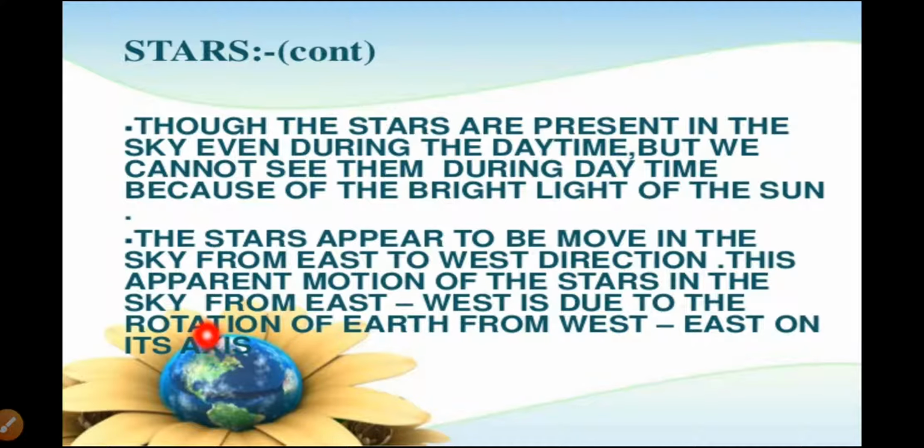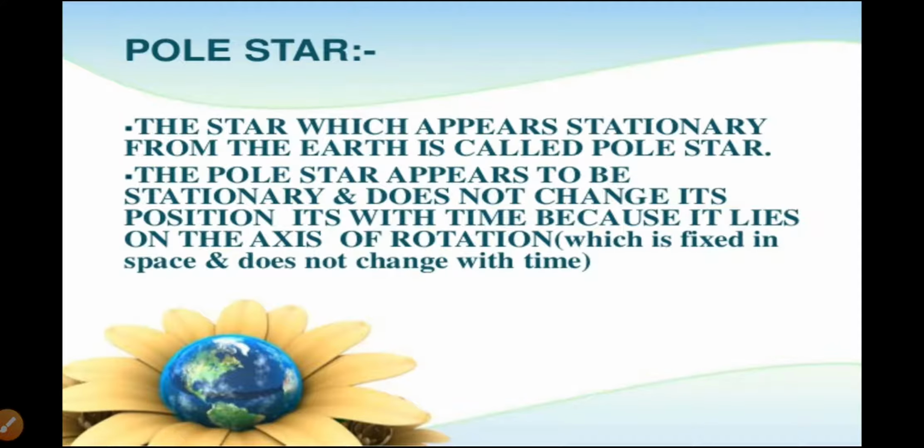You have learned that the Earth rotates from west to east on its axis, and because of this the stars appear to be moving from east to west.